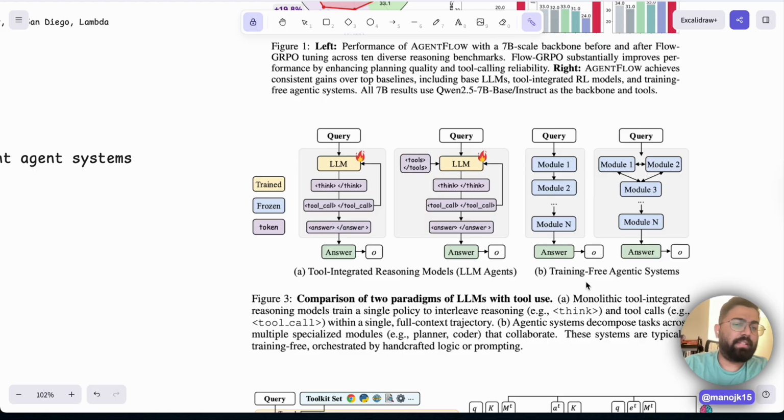But what happens if these are training-free agentic systems? What we are doing here is each module is a large language model. Here, this is one monolithic model, but here each module is one large language model. So module one finishes, one large language model gives you an answer. Then this answer goes to module two. It does its own work and gives you an answer.